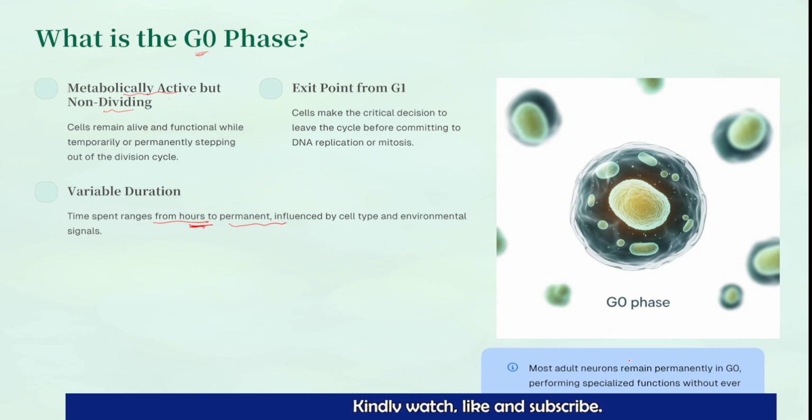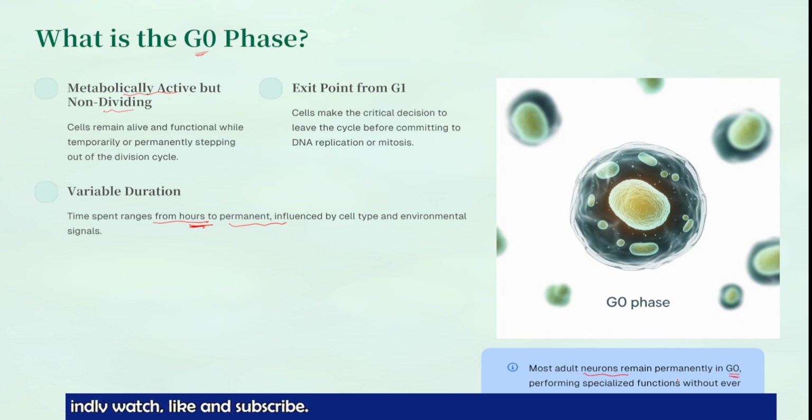When you think about our neurons, once the division happens after birth, there is no more cell division from the parent neurons. So the neurons remain permanently in the G0 phase, and they perform a specific function.